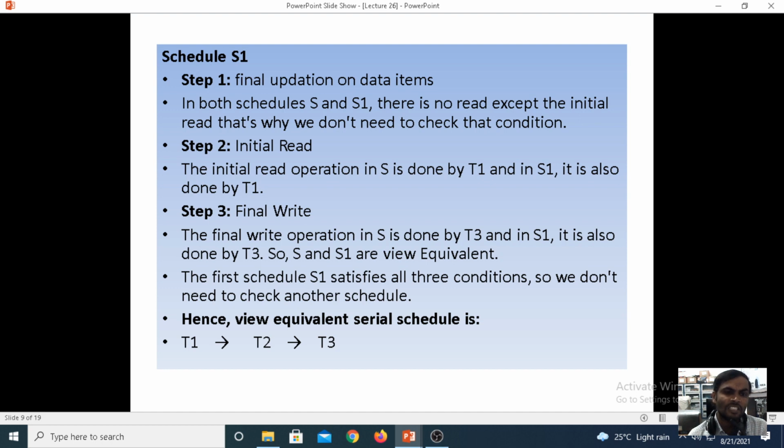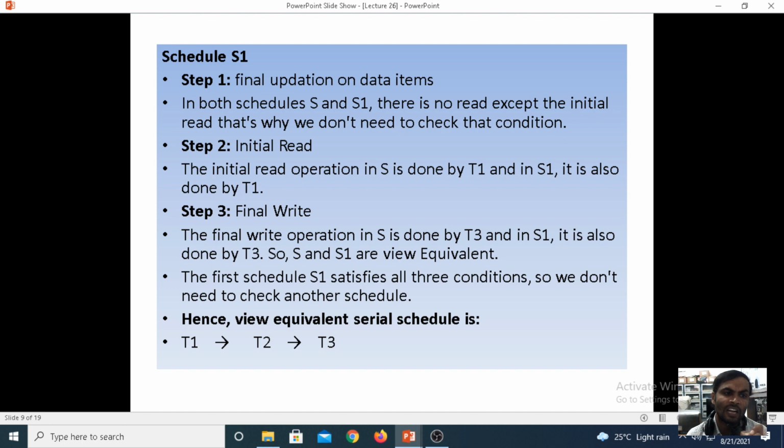Means the T1 transaction is performing under the schedule S, and under the S1 schedule it is also performing the T1 transaction. Then only it is done by the T1 transaction under the initial stage. Under the initial stage, under the schedule S and the schedule S1, the T1 transaction is done in parallel.